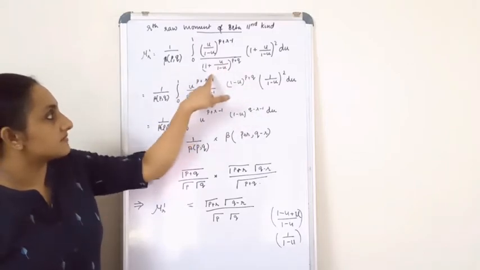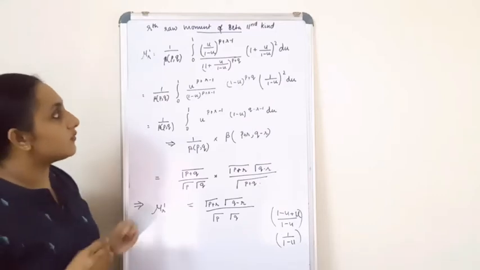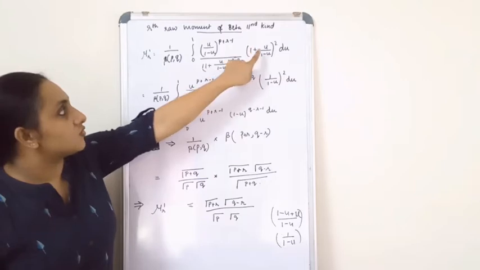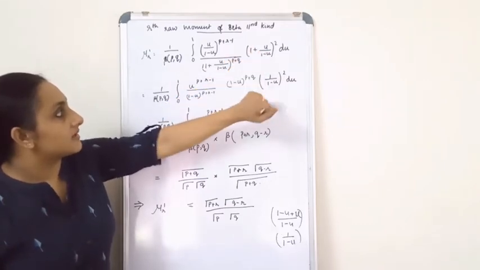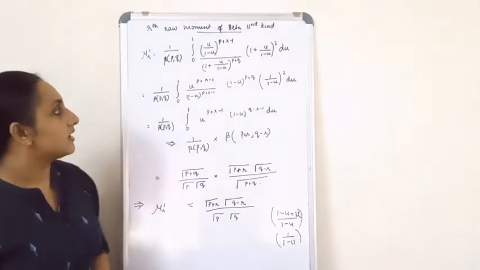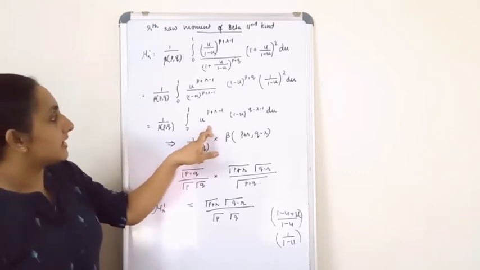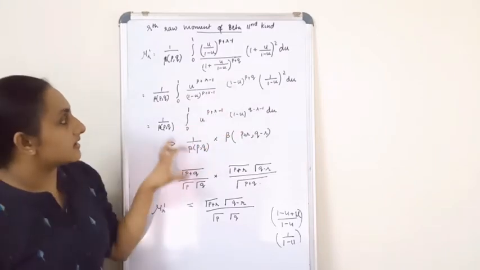Okay, now this part. Now the third term, that is (1 plus u) by (1 minus u) the whole square. Again take the LCM, 1 minus u plus u divided by 1 minus u. Okay, so what you will get, 1 by (1 minus u) the whole square du. Now coming towards the third step, a lot of things are clubbed together.